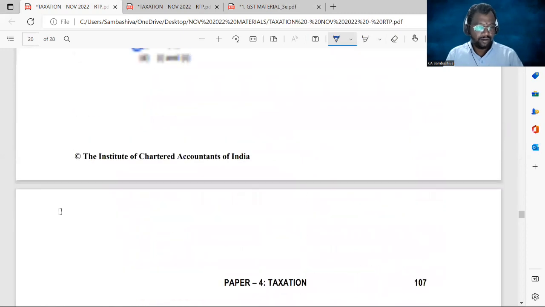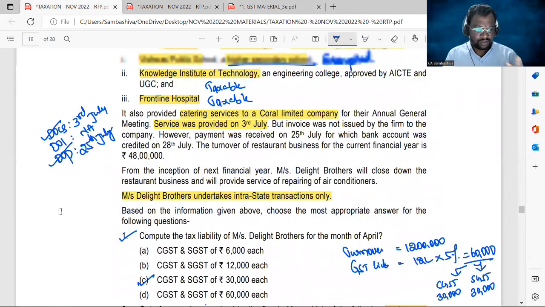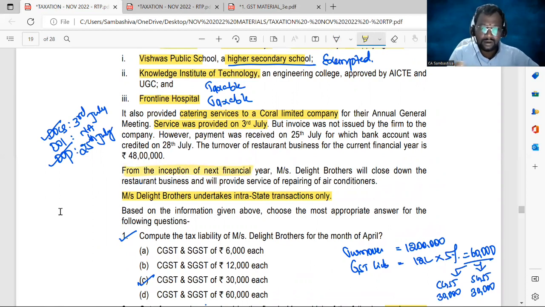Okay, now for doing the 4th MCQ, let us complete the remaining paragraphs. From the inception of the next financial year, Messrs. Delight Brothers will close down the restaurant business and will provide services of repairing air conditioners.